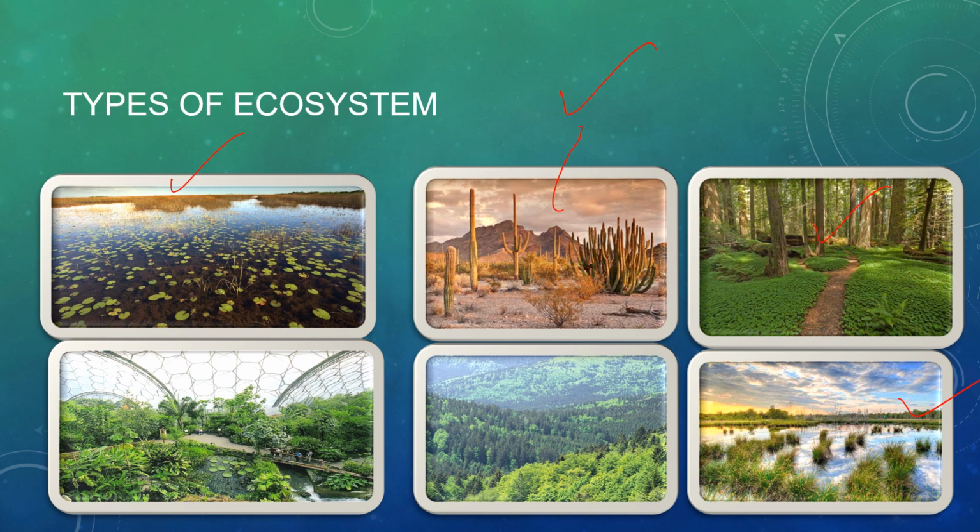Now ponds, rivers and all, they are all aquatic ecosystems. This is also a forest. And this is a man-made ecosystem. That is, it is a park or a covered place where there are many plants. So it is a garden or park, whatever you call it, it is a man-made ecosystem.